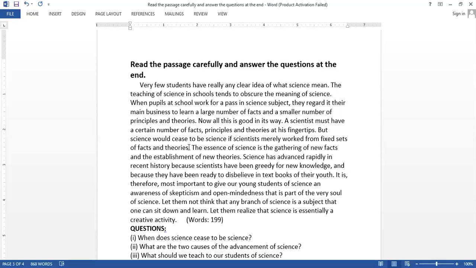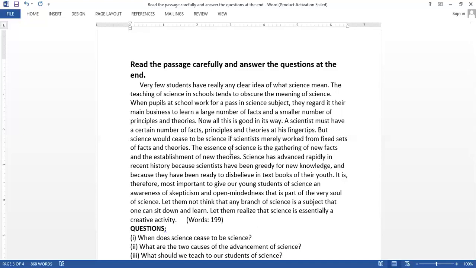Cease means stopped. So why? Because the real essence, the true spirit of science, which is the gathering of new facts and the establishment of new theories, would be overlooked. Okay? The true essence of science is gathering new facts and forming new principles.